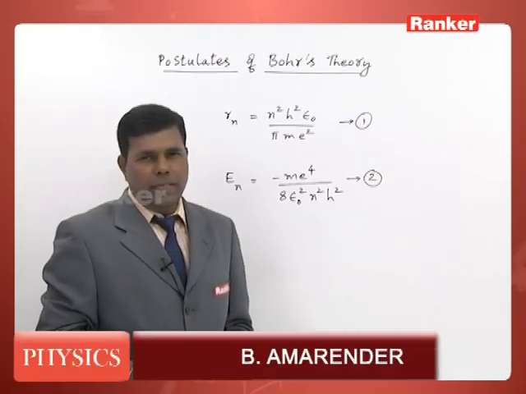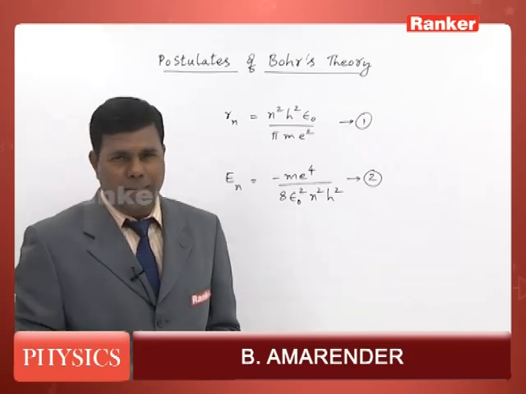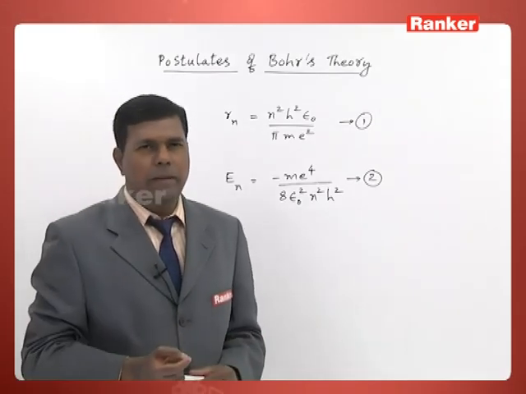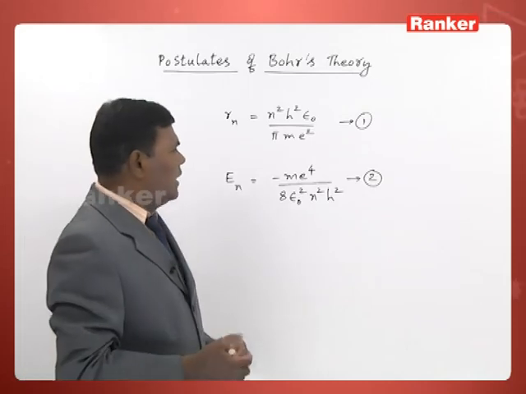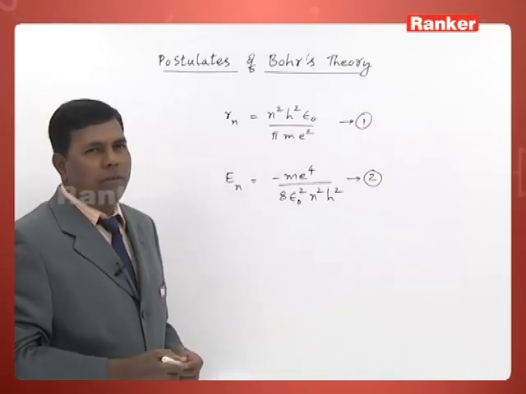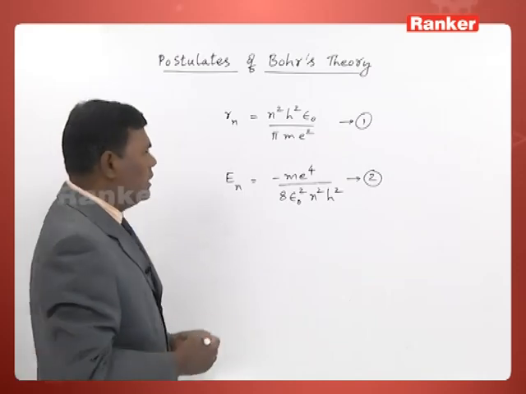And the minus sign indicates that electron is a bound particle, it is bound to the nucleus, it is not a free particle.